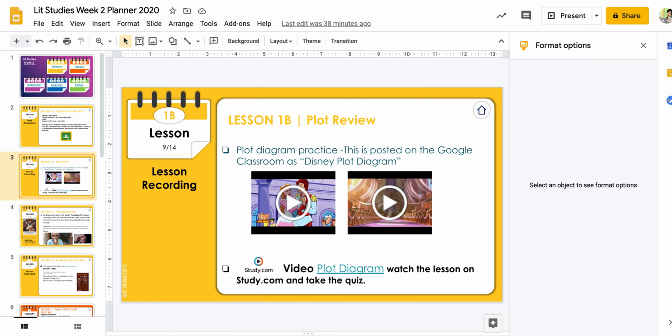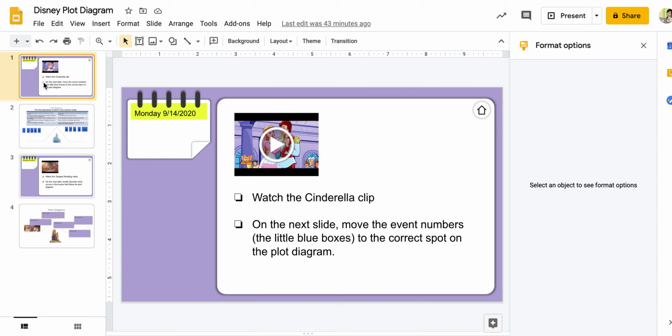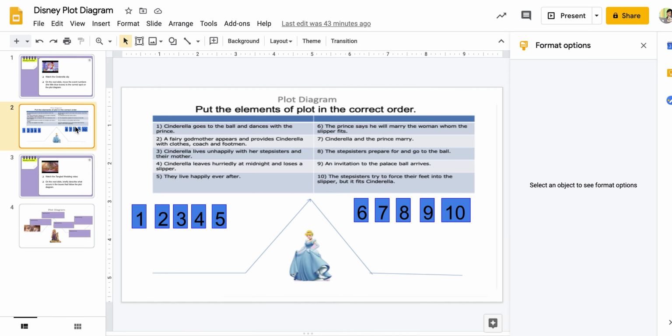The first thing you're going to do is open up another slide in that same place on the Google Classroom. It is called Disney Plot Diagram. First, you watch the Cinderella recap. I know we mostly all know the story, but it's just a quick little refresher on the major plot events. So watch that, and then you go here.